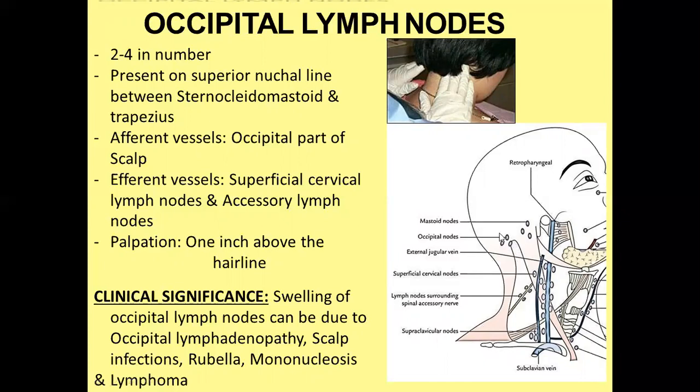On palpation, this diagram shows that one inch above the hairline there is the occipital lymph node. Swelling of the occipital lymph node can be due to scalp infection, rubella, and occipital lymphadenopathy.